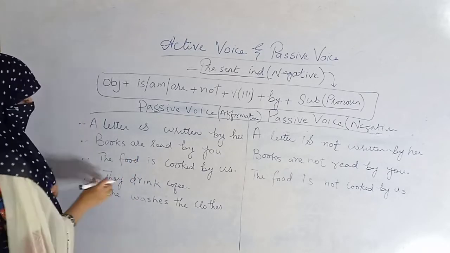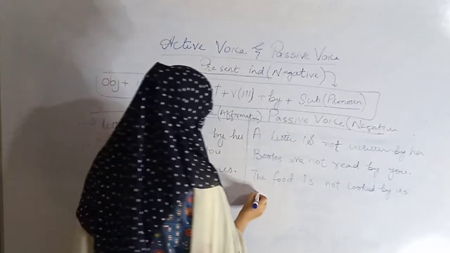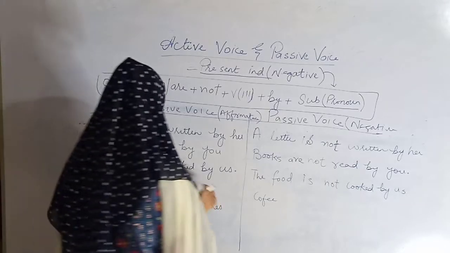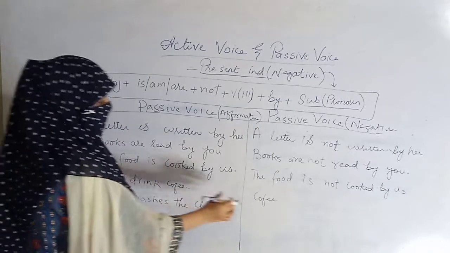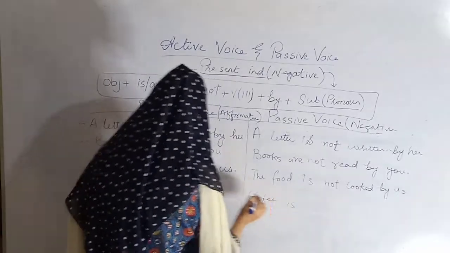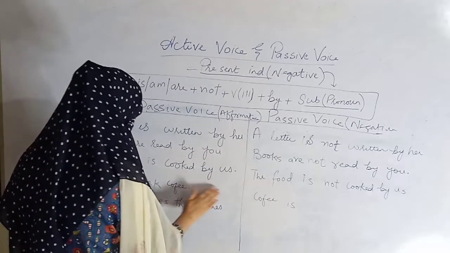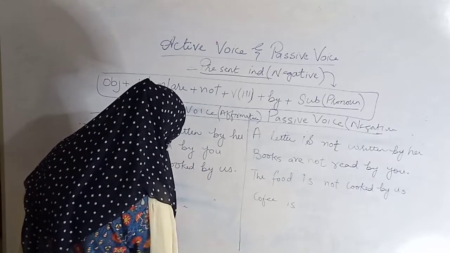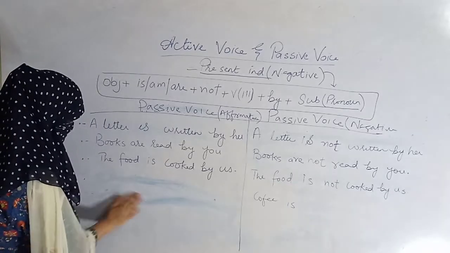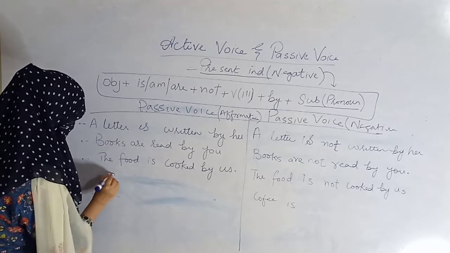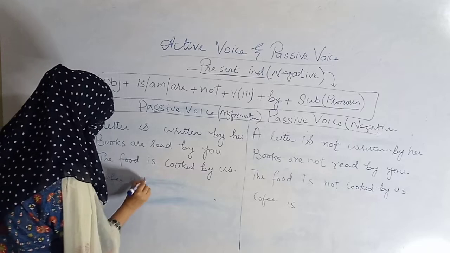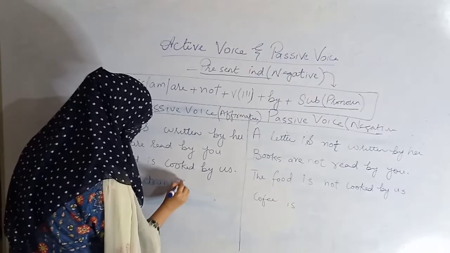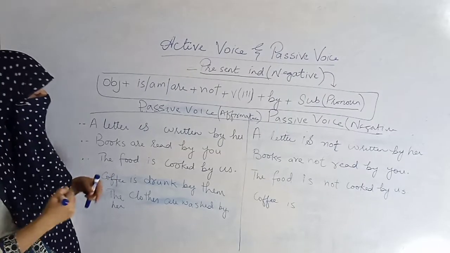Alright, they drink coffee. ठीक है, कॉफी है यहाँ पर। This is passive voice, and coffee is drunk. ठीक है, coffee is drunk by them.